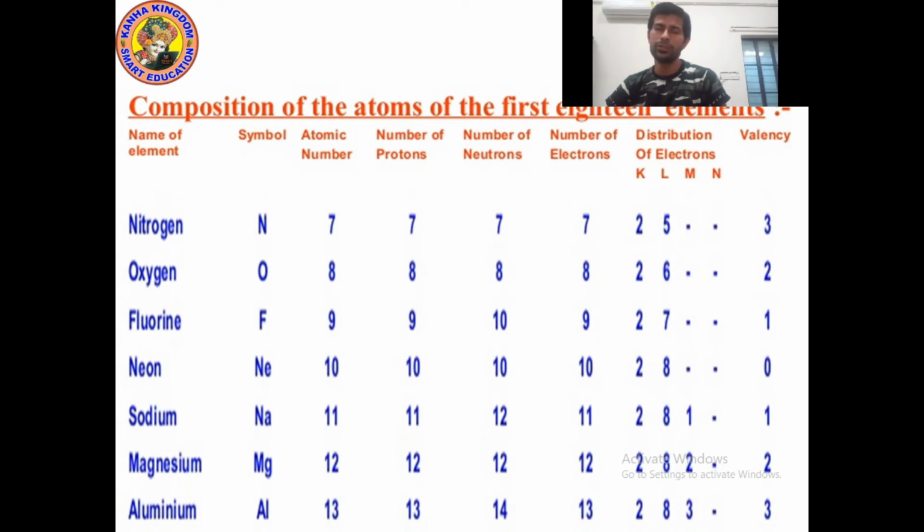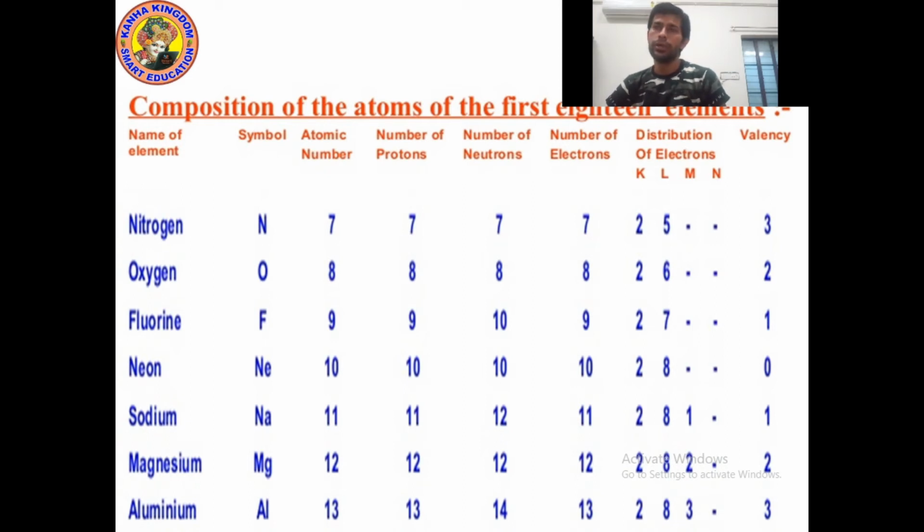The remaining electrons are 9. 8 electrons we can fill maximum in L, so we will write 8 in the L shell. So 9 minus 8 is 1. 1 electron is remaining. So the 1 remaining electron we will write in the M shell.